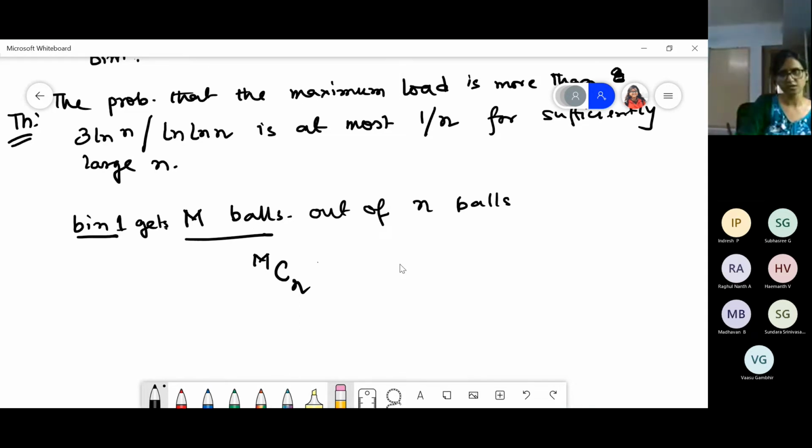Now how many choices are there? There are n number of bins. So the first ball can fall here in 1 by n ways, right? The second ball can fall here in 1 by n ways, right? In the same way, all balls are thrown uniformly at random, and these are independent events. So we don't have any connection between the throwing of one ball and another ball. So how many ways will there be?